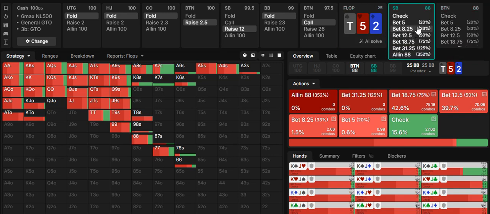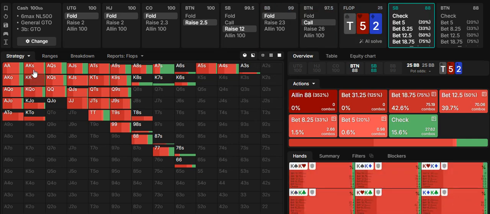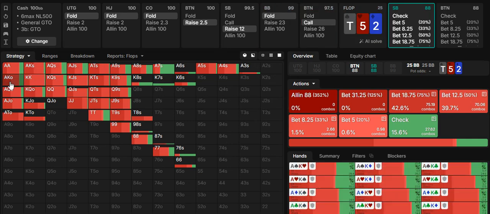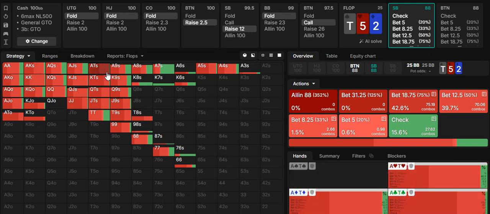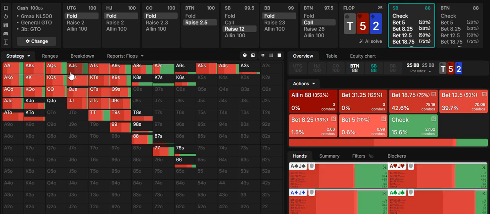Now the final point, which is the most important point to me, is hands like ace king, ace queen, ace jack. Very common hand. We have lots of those combos in our range, right? Those hands pick up less equity on the turn when you have a 9 high board as opposed to a 10 high board.